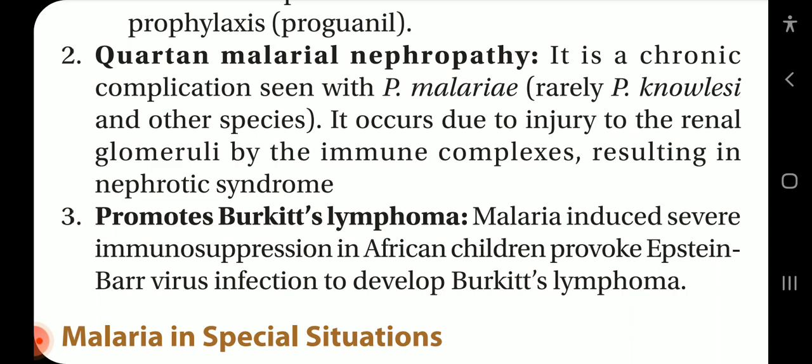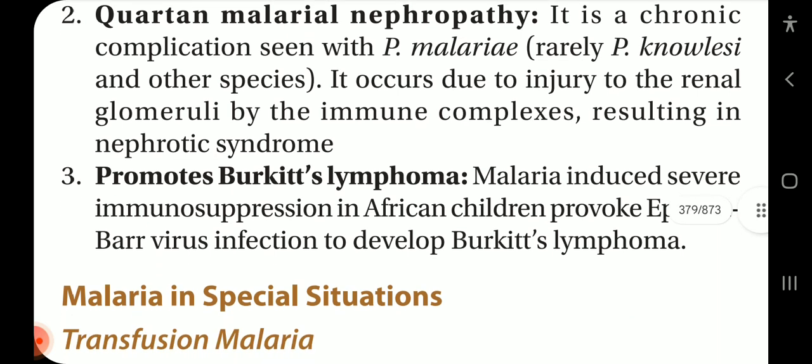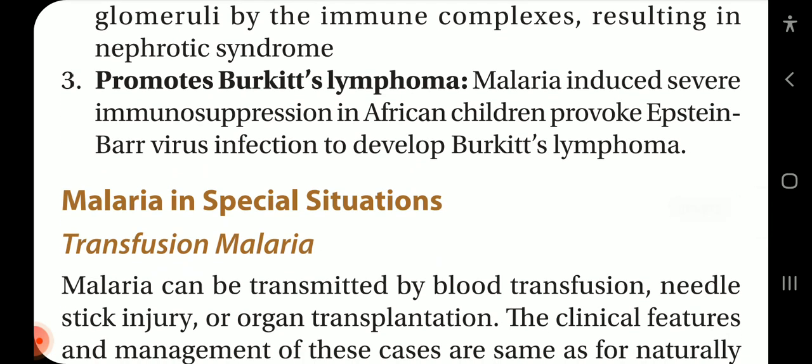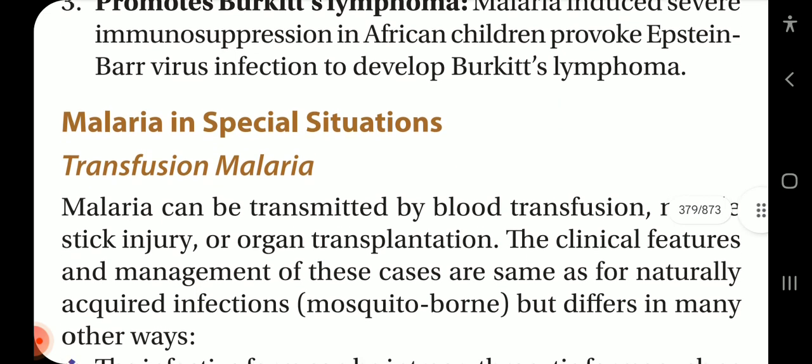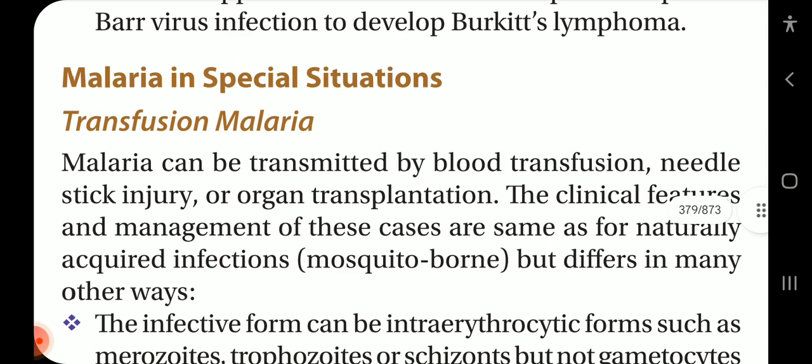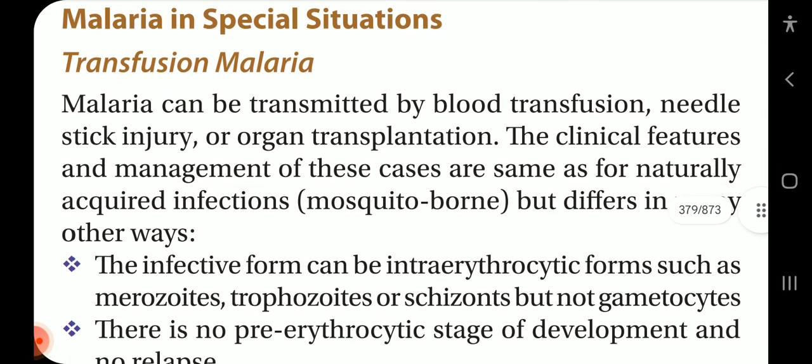Quartan malarial nephropathy. It is a chronic complication seen with Plasmodium malariae, rarely Plasmodium ovale and other species. It occurs due to injury to renal glomeruli by the immune complexes, resulting in nephrotic syndrome. Promotes Burkitt's lymphoma. Malaria-induced severe immunosuppression in African children provokes Epstein-Barr virus infection to develop Burkitt's lymphoma.